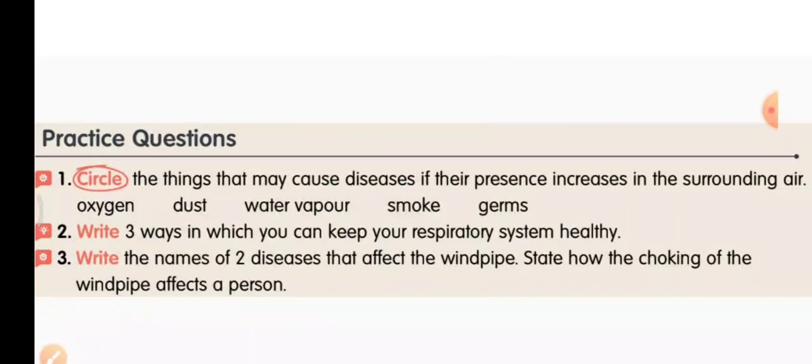Third question, write the names of 2 diseases that affect the windpipe. State how the choking of the windpipe affects a person. See, the 2 diseases which affect the windpipe are asthma and bronchitis. What happens to the windpipe? The windpipe becomes narrow because these harmful things get settled in the windpipe.